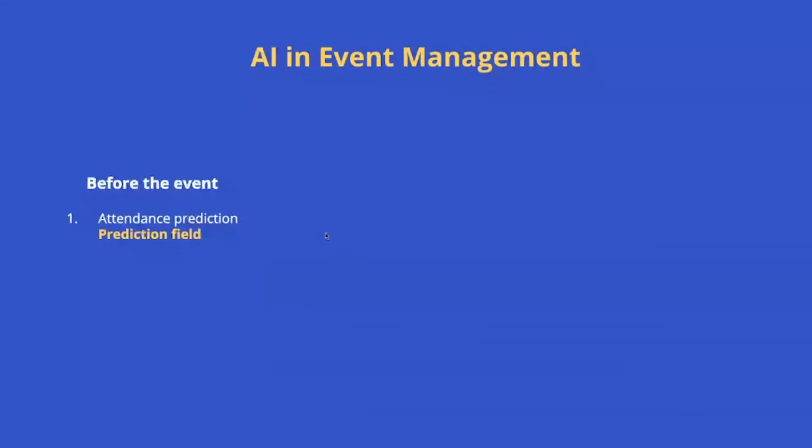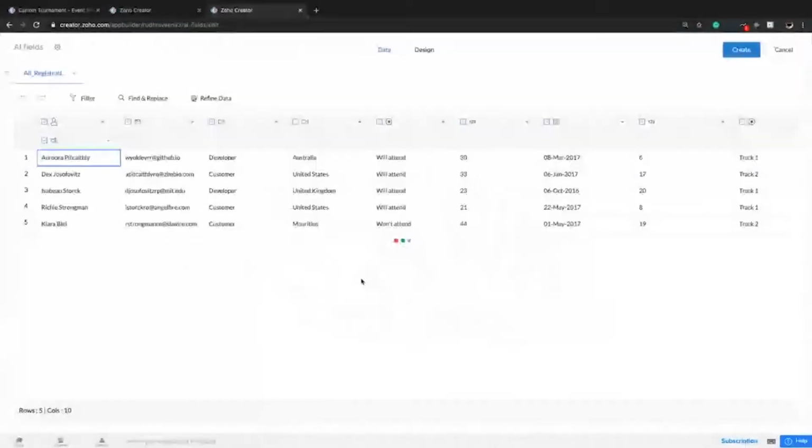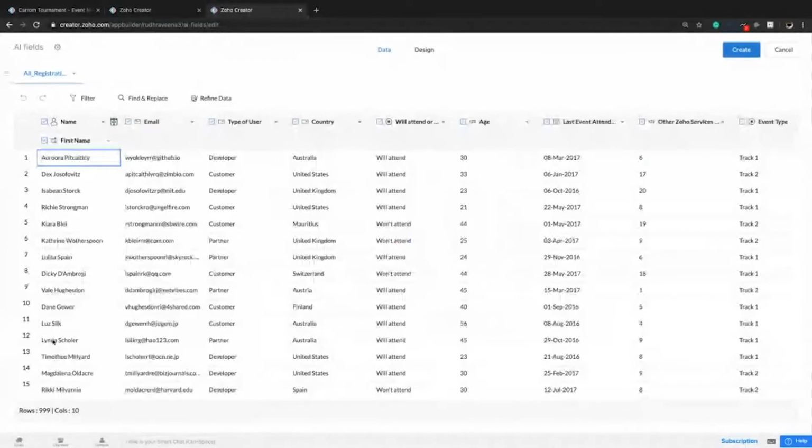This is a blank application. Now I'm creating a form with the event registrations I have had so far. Since this is a prediction field, you have to train it with the past data. Taking the example of Zoholics, I have event data of 999 rows. Please note that this field needs some time to analyze and understand the pattern from historical data. So ensure that you have at least 1,000 data for accurate results.